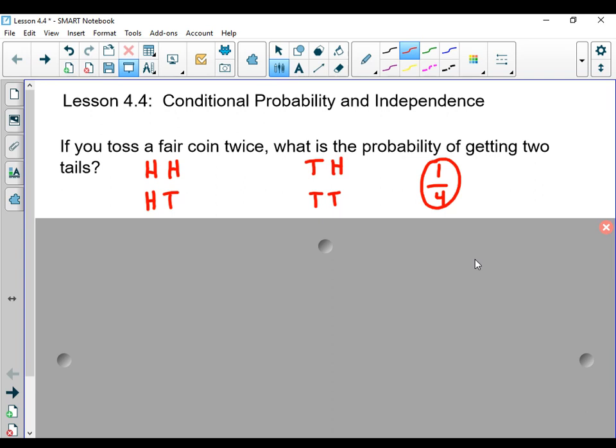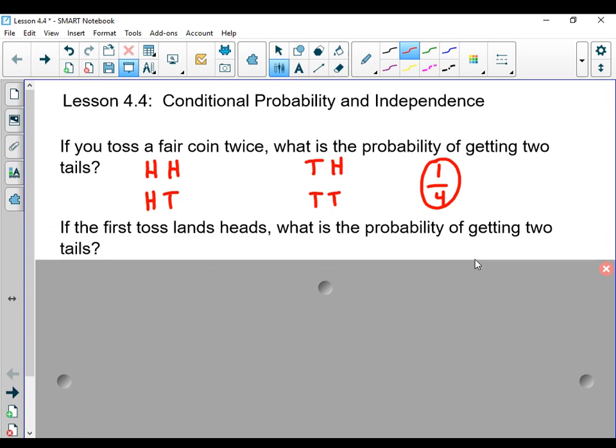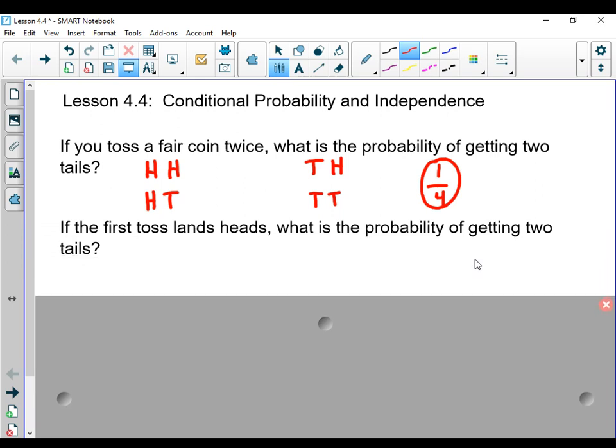Well, what if this situation changes slightly? What if I said this? If I toss the first one and it lands on heads, what's the probability of getting two tails? So I'm saying, okay, I tossed the first and I got heads, which would be one of these two situations.